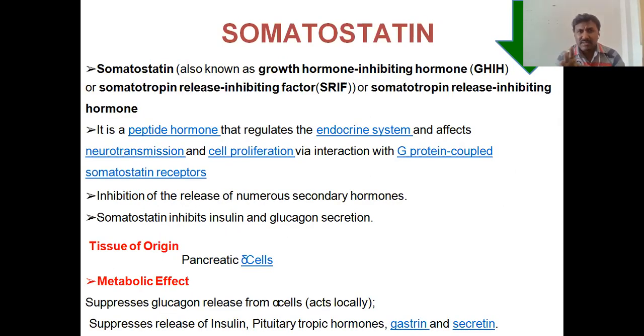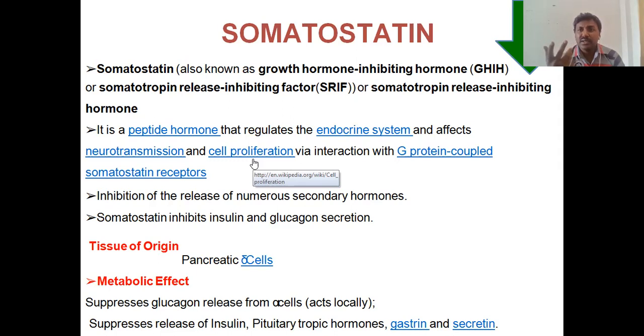Somatostatin, this is the growth hormone inhibiting hormone. Why is it called that? It inhibits or suppresses the alpha cells, suppressing the glucagon release from alpha cells, and suppresses the release of insulin and pituitary hormones, gastrin and secretin. But it also enhances some mechanisms.